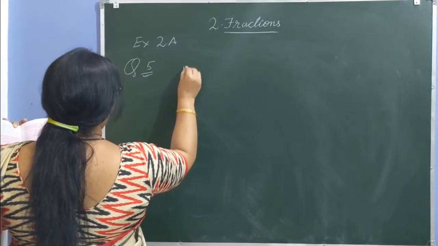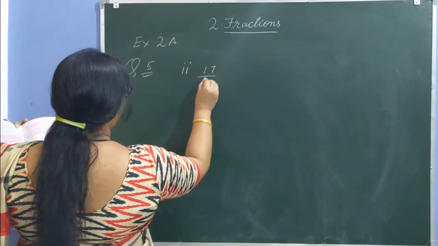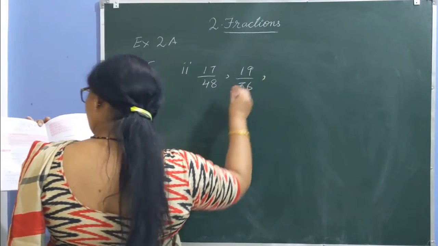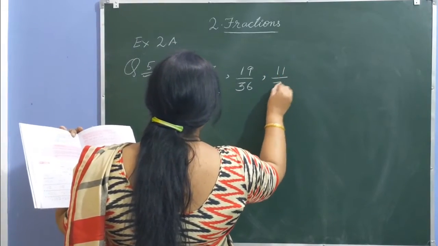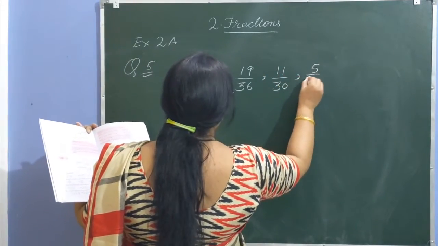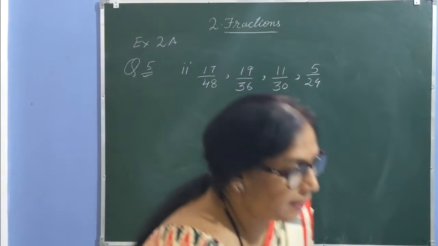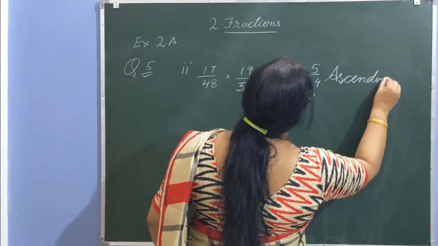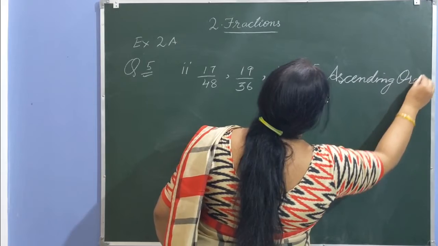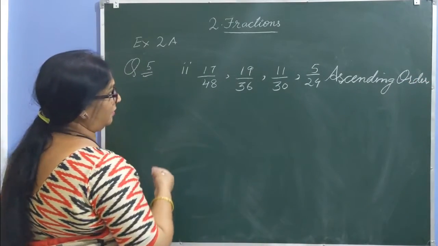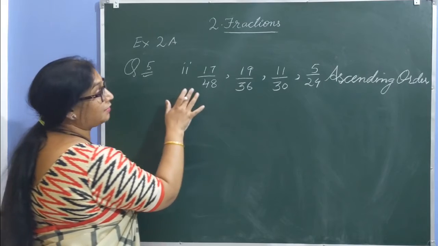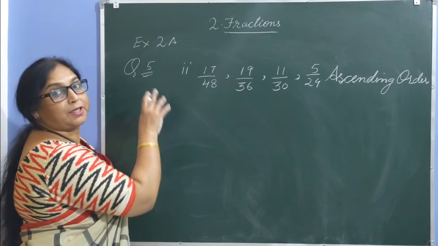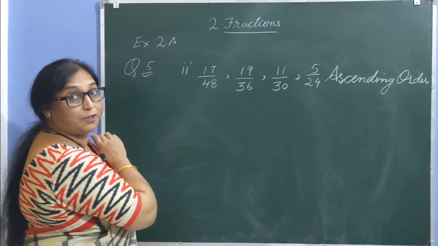Question number 6, second part. 17 by 48, 19 by 36, 11 by 30, 5 by 24. The question is: arrange in ascending order. What do you mean by ascending order? From smallest to greatest. If I ask you to write the answer, it's not possible unless they are converted to like fractions. We cannot compare. So let us first convert the given fractions into like fractions, by using which method? LCM method.